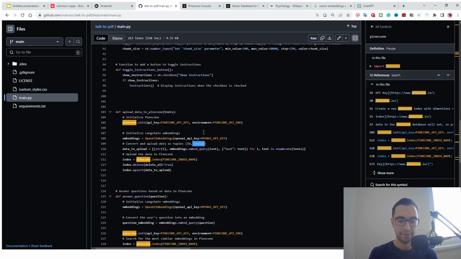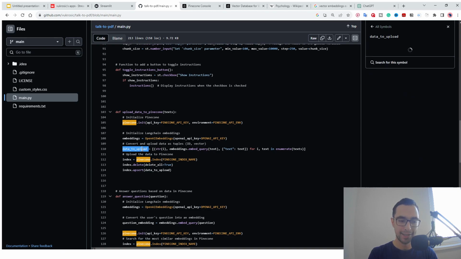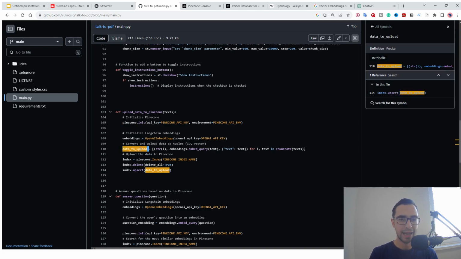So, ID vector tuple. Besides the ID and the vector, we are also going to have metadata. I don't know why I didn't write it here, but we have ID, vector, metadata. So this is the data to upload. That's going to be an array of all of these tuples.